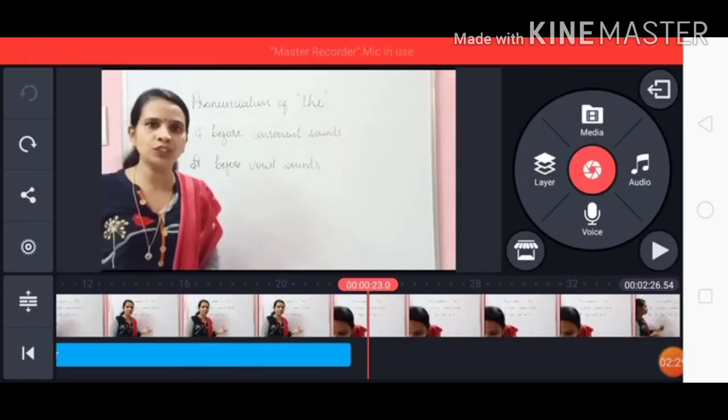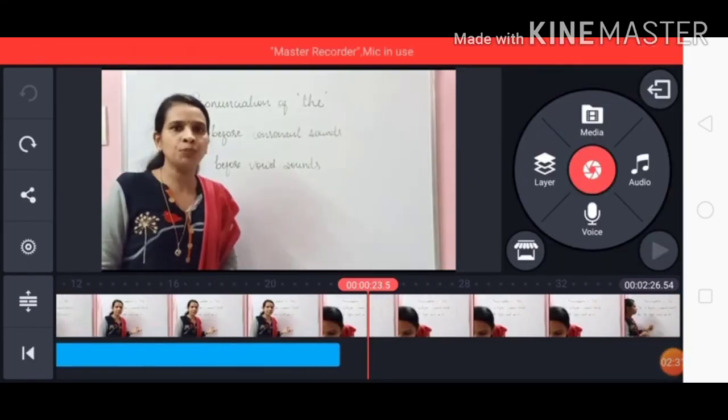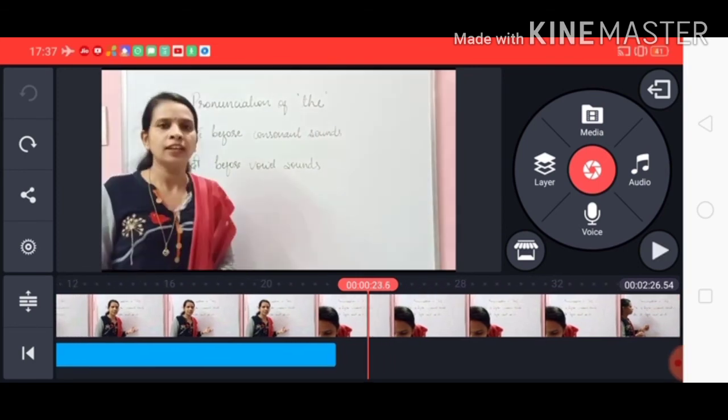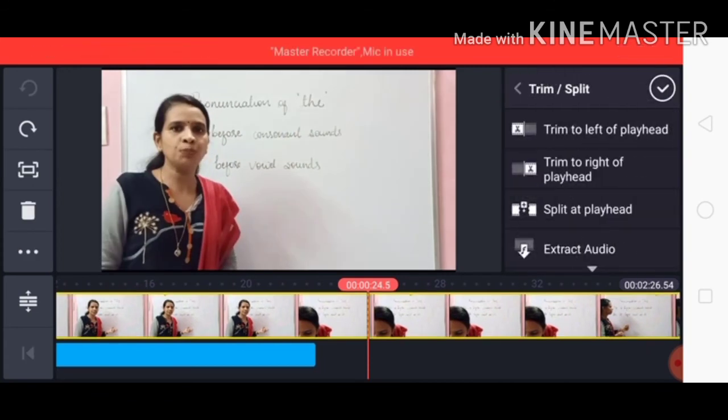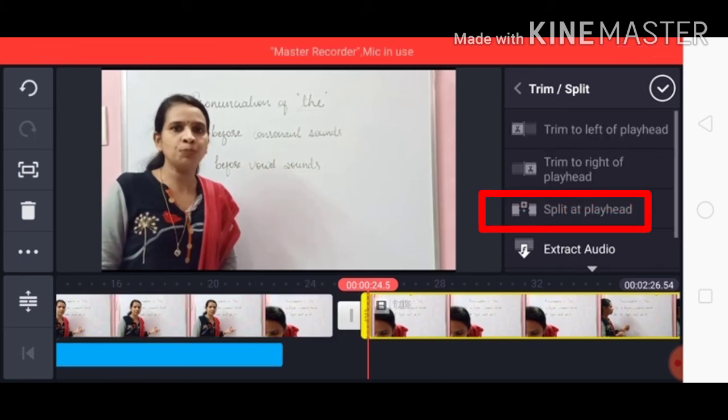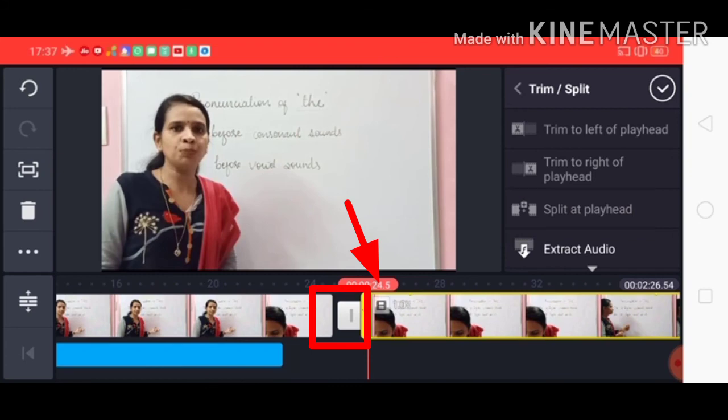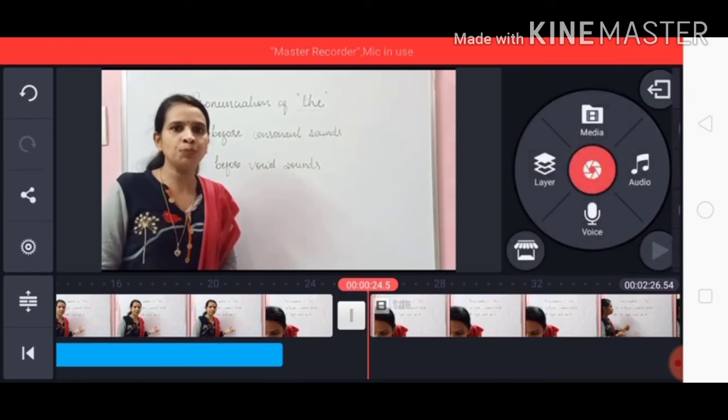Suppose you want to trim your video from any point. See how we can do that if you want to delete some portion of it. Now see the bookmark here. Just go and click on this option. As soon as I click on this, the scissors is visible here. Click on this scissors and go to the third option, that is split at playhead. So if I want to trim my video in between, I have to click on split at playhead.